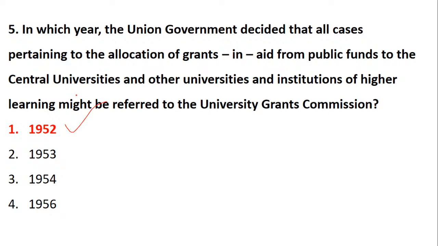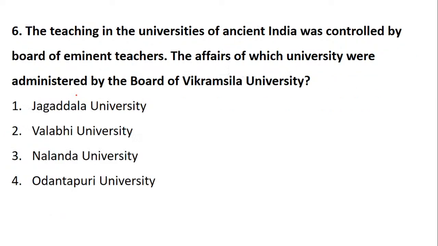So now let's move towards the next question. Priya, I hope it is clear, it is 1952, not B, that is 1953, no, it is 1952. Okay, question number 6. The teaching in the universities of Ancient India was controlled by a Board of Eminent Teachers. Which university's affairs were administered by the Board of Vikramshila University: Jagadala University, Vallabhi University, Nalanda University, or Odantpuri University?